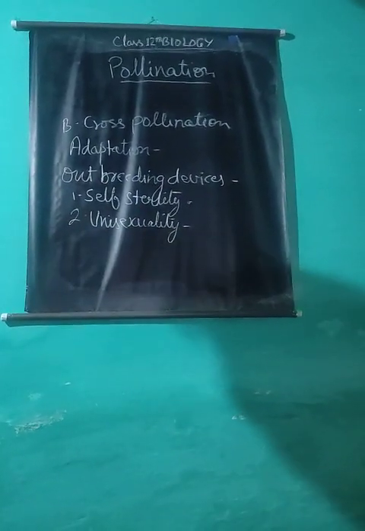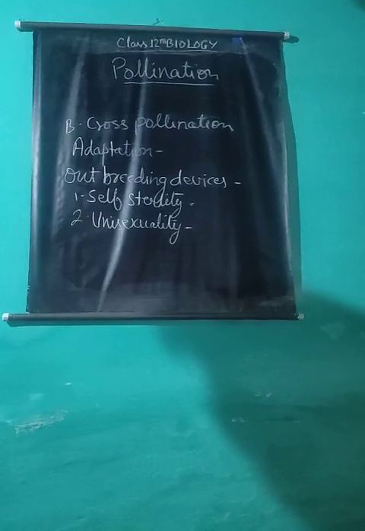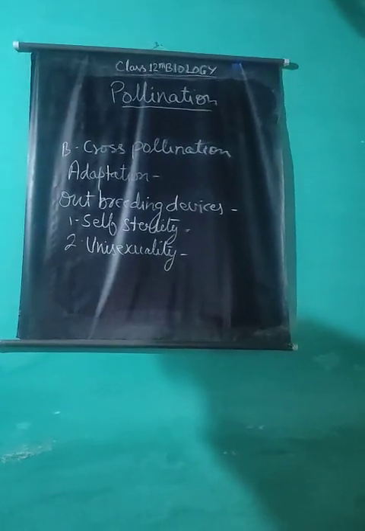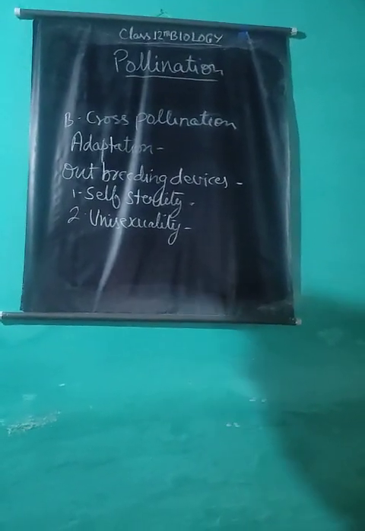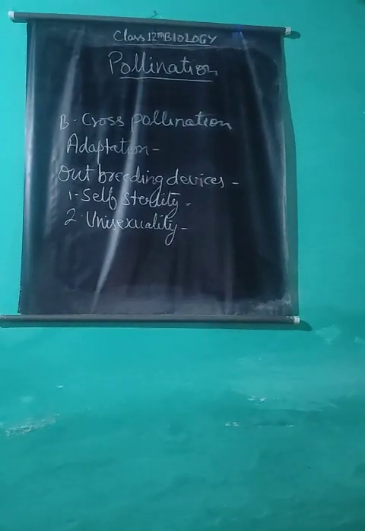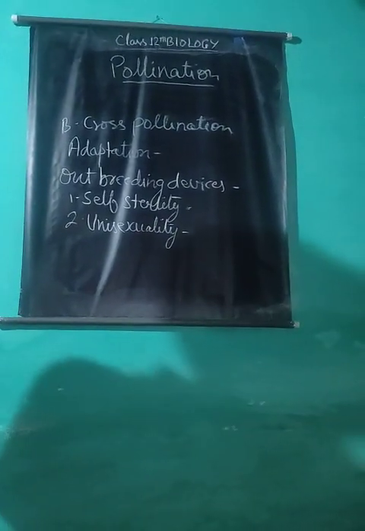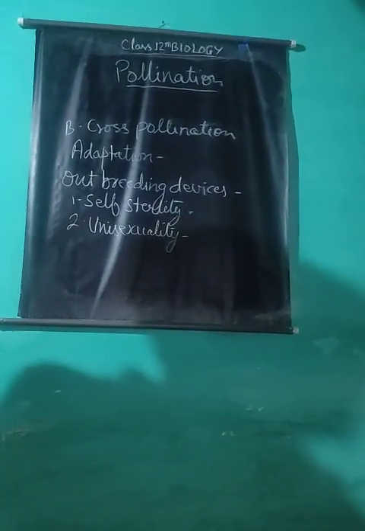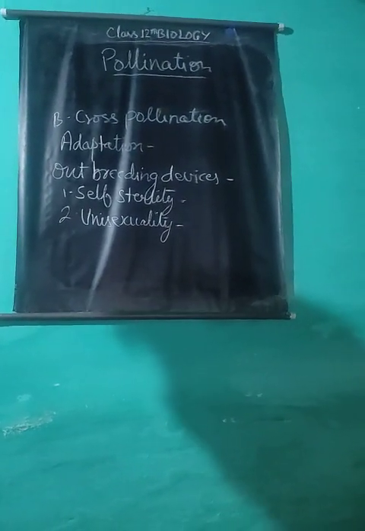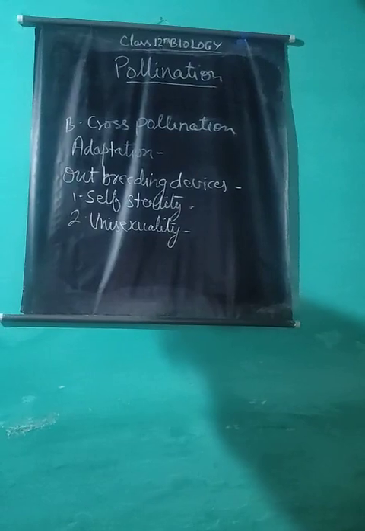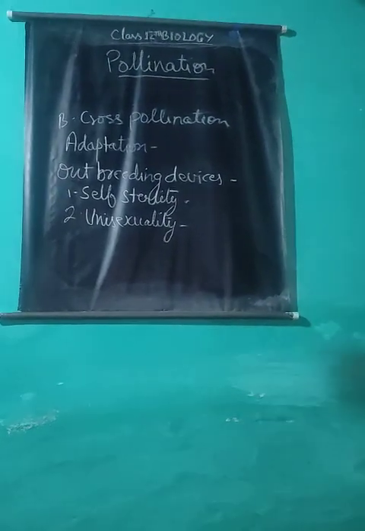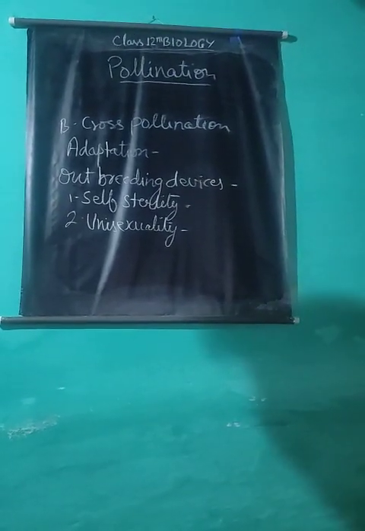In monoecious plants like gourds, the same plant has male and female flowers, like Cucurbita, maize, etc. Both male and female flowers are found on the same plant.